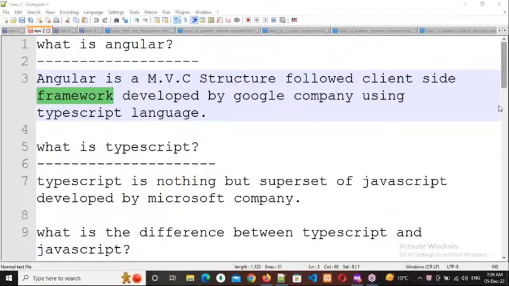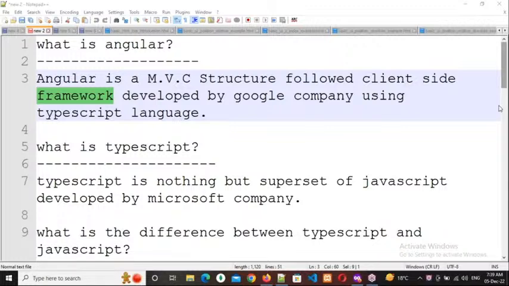Is this point clear, everybody? Respond, please. Yes, sir. Okay, right. So this is how it works. This is how everybody is using frameworks nowadays. It will give some basic structure related to our application, like performance wise, security wise, and SEO friendly URLs wise. Depending upon that structure only we need to manipulate our application.